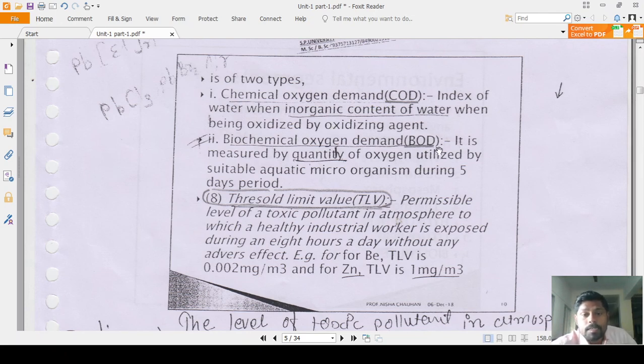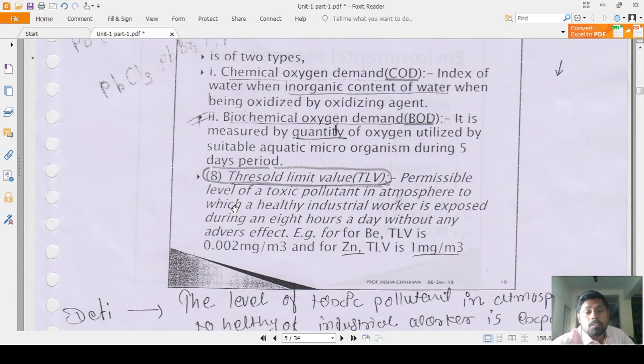Biochemical oxygen demand is measured by the quantity of oxygen utilized by aquatic microorganisms during a 5 day period. That means in the rivers, lakes, oceans. The quantity of oxygen utilized by the microorganisms during the 5 day period. That is the aquatic life, the bacteria, some algae, some oceanic plants, those consume the oxygen. That particular quantity of oxygen utilized by those aquatic microorganisms is known as the biochemical oxygen demand.